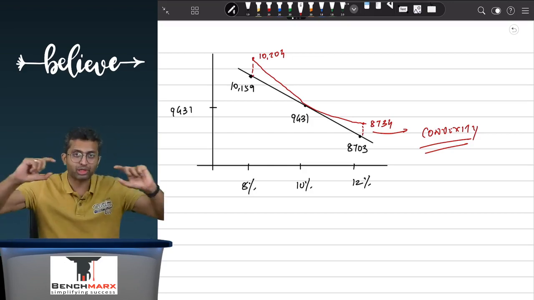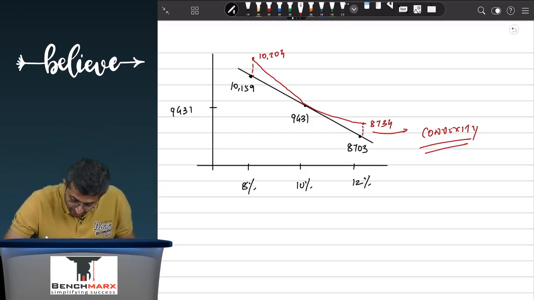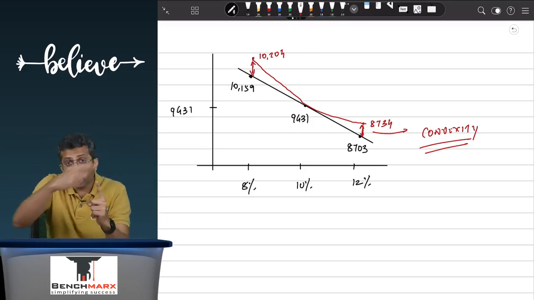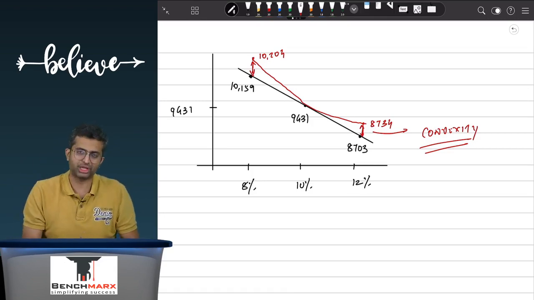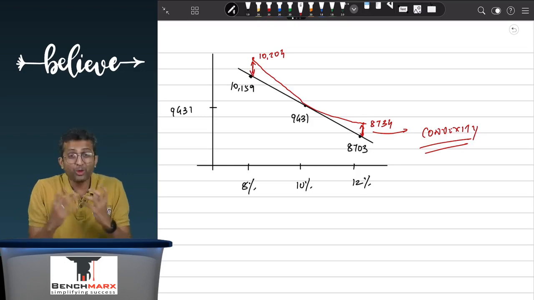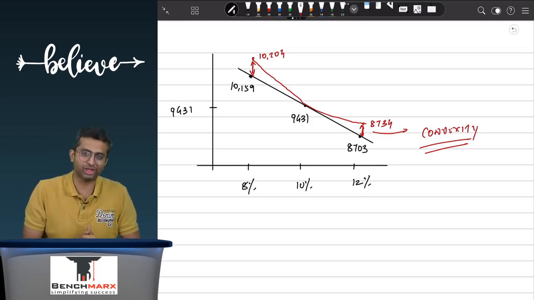So the difference between these two is the source of this convex shape, and hence that is called convexity. So over here I rest my case, where convexity, how do we measure convexity?